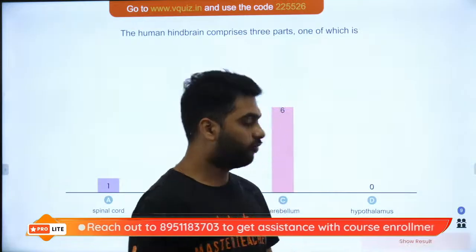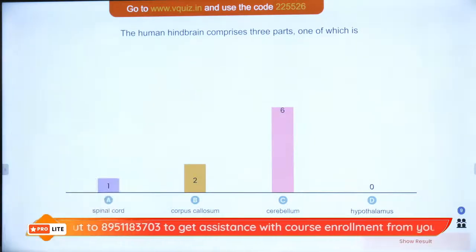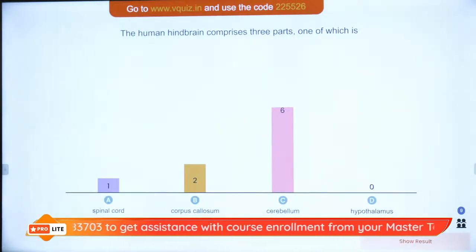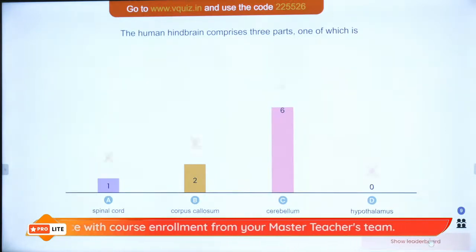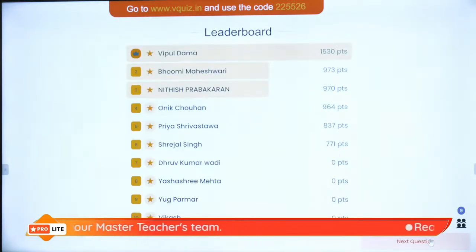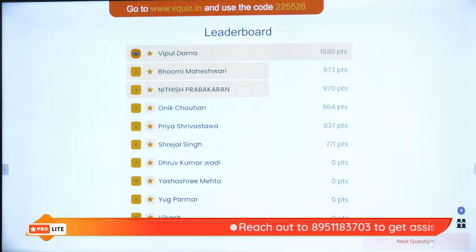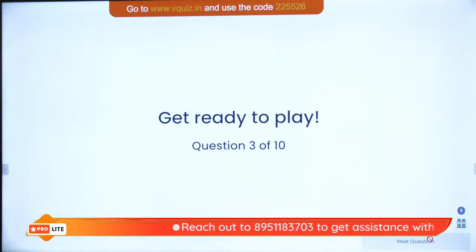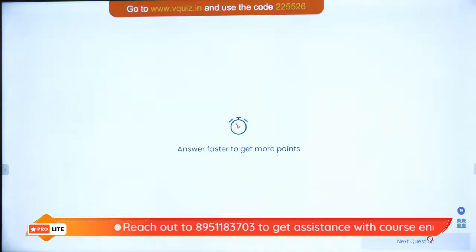Now, moving on to the next question. Question number 3, absolutely free, coming on your screens now. Before that, we'll see the leaderboard, and on the superboard with the superstars, we have got Vipul, Bhumi, Nitish, Onik, Priya, Shrejal, Dhruv, Yashashri, Yug, and Vikash. Okay? So let us look at the next question.